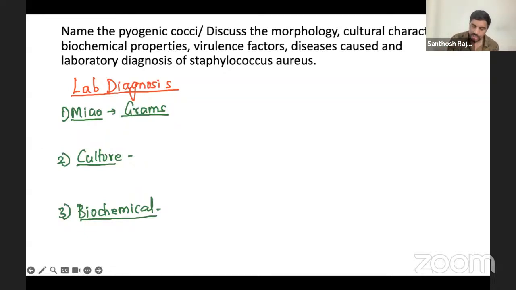Now let's start. Gram stain: we already told Staphylococcus aureus is gram positive cocci in clusters, in grape-like clusters. If you want, you can draw a picture here also. No problem, the examiners will be happy. When you talk about culture, what are the culture media we are using here?